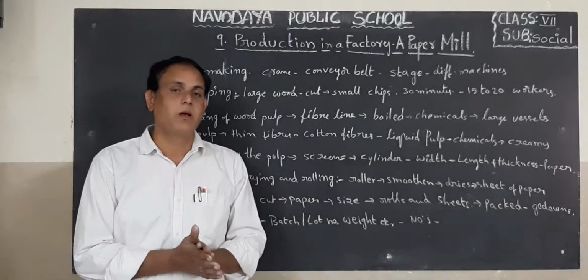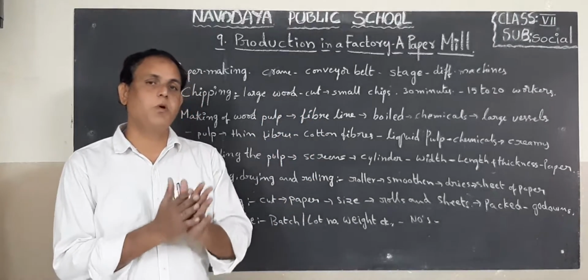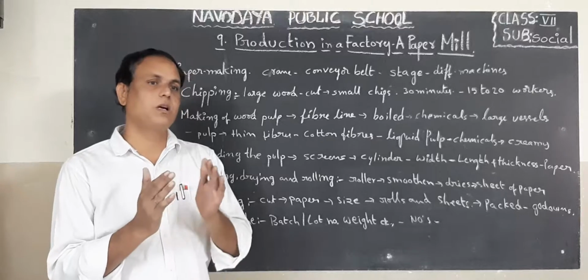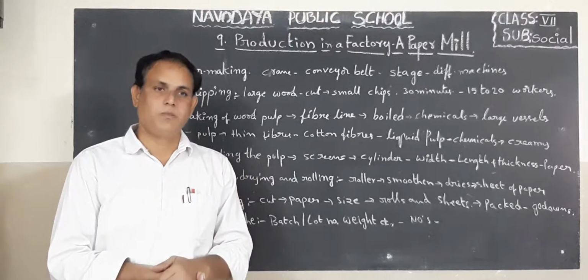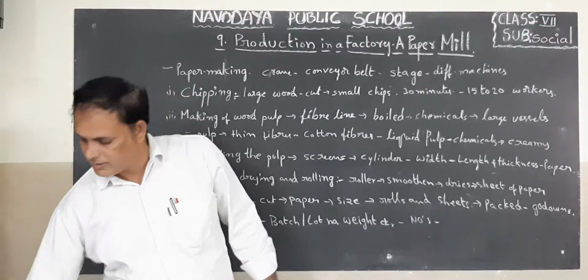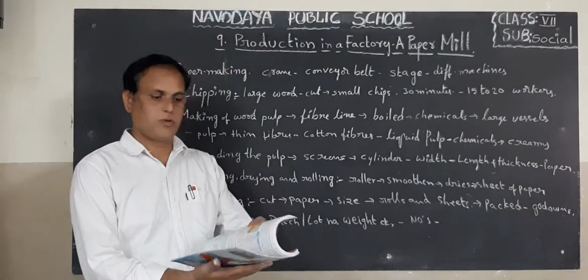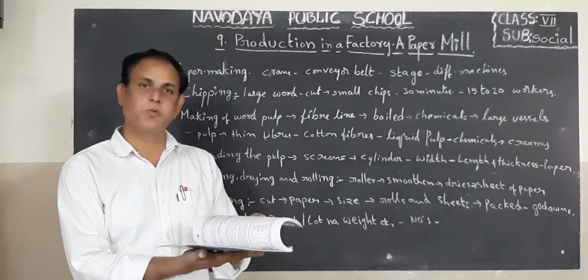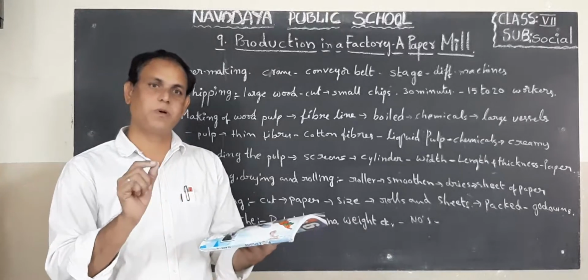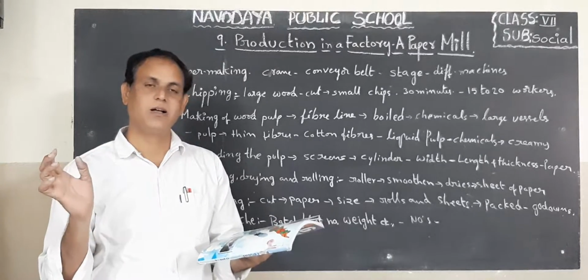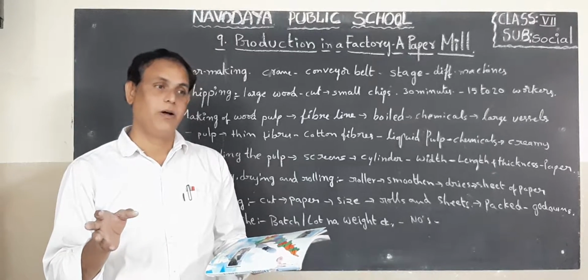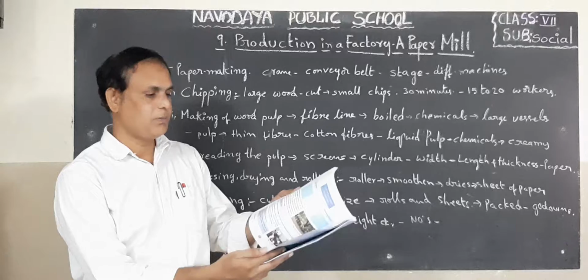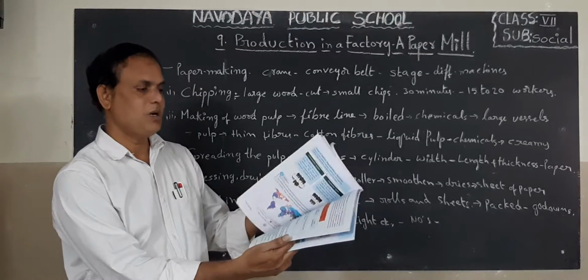So, children, I said in the previous lesson about the use of paper. So, what is the use of paper? We are using paper in different works. For example, we are making text books, register books, progress reports, answer papers, question papers, etc. Even currency, paper currency. So all these papers are made in a mill.